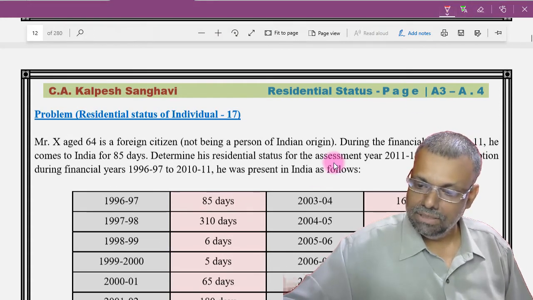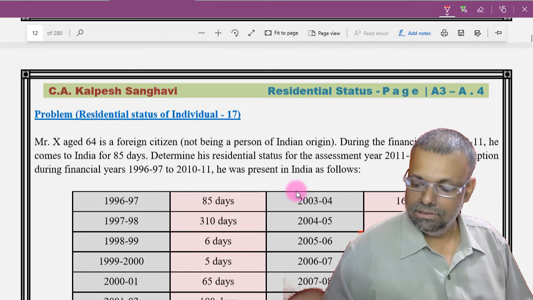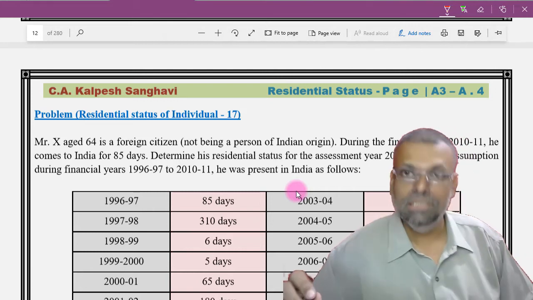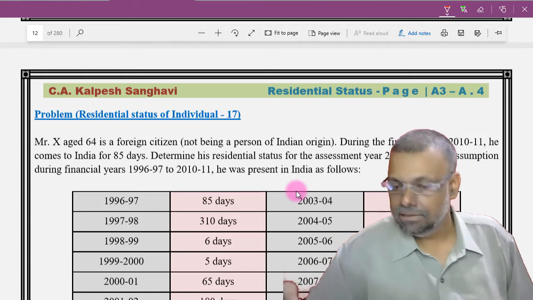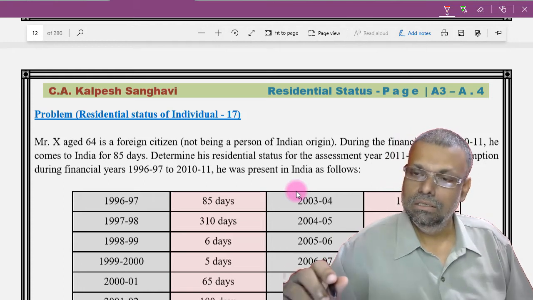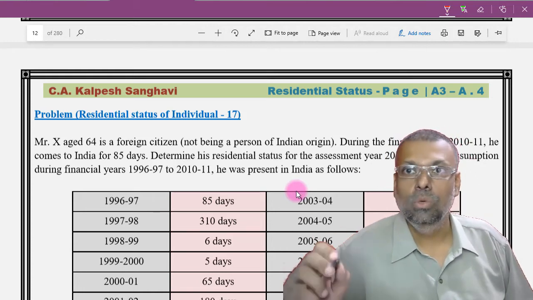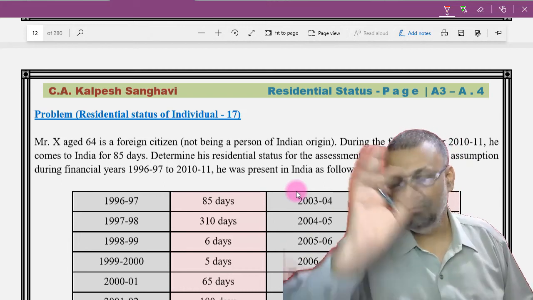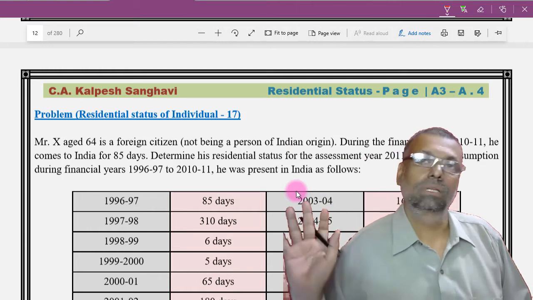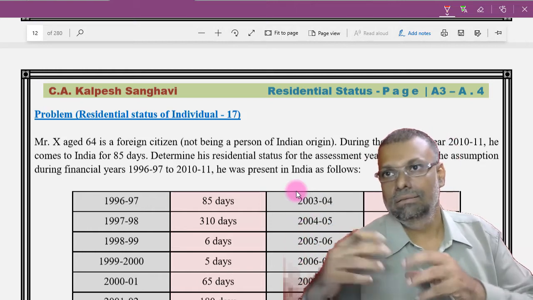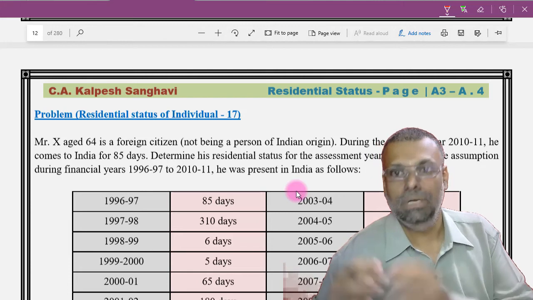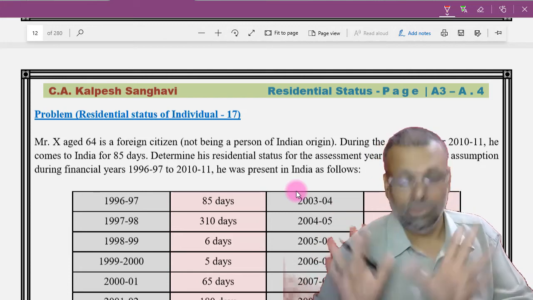One of the confusions, friends, which the students always have is the previous year assessment year kind of situation, because of the way it is worded. The biggest thing that you got to remember is that you are doing all these residential status computations for the previous year. Okay, once you follow that particular system properly, that this is for the previous year, then of course the assessment year will be given to you in the question, because the relevant assessment year will of course be there, but focus only on the previous year, otherwise you will get confused.